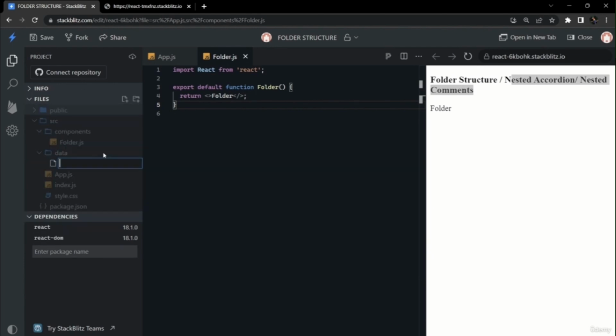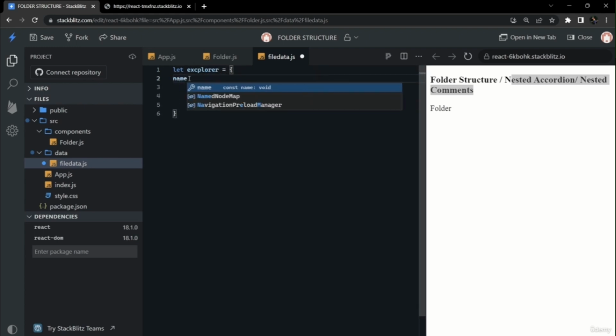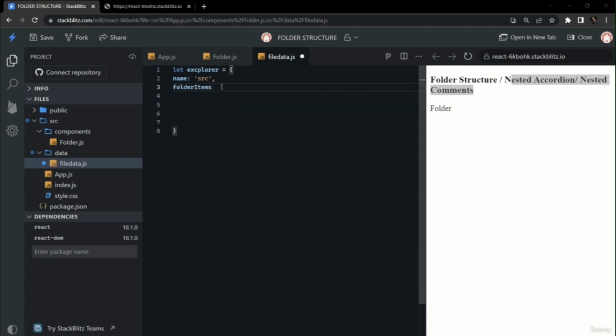So we'll create a data folder, and inside we'll create a file data.js, and inside of file data.js we will create our data. So that data name should be explorer, and we will create data with the name key, and value should be src. So it will be the first root folder, that will be src, and for each folder we will have an array named folder items, and that array would contain subsequent data of files, like src folder will have app.js, and the other file would be index.js, and the third one is a folder called styles.